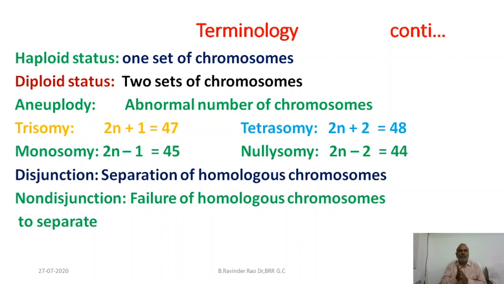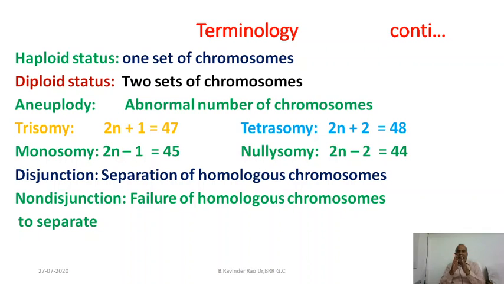Okay, one more word is very, very important: disjunction. The two homologous chromosomes tend to separate. What homologous chromosomes are there in our body? The first pair has two homologous, the second pair has two homologous, the third pair has two homologous. So two homologous chromosomes tend to separate during meiosis. This is called disjunction.